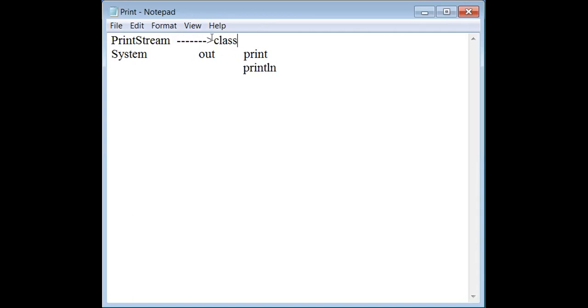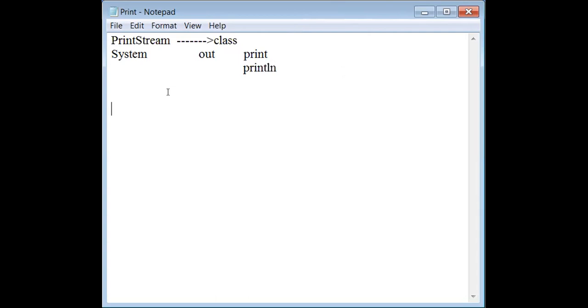I need not write predefined every time. You can understand it's predefined. See, P should be capital, S should be capital. And then System is also a predefined class. You know that. Whatever the first letter of any name, if it is capital, then this is a predefined class. Even user defined also I am writing. Even in the previous program, what is the class name which I have taken? Print. P is a capital letter which I have taken there. But that is user defined.